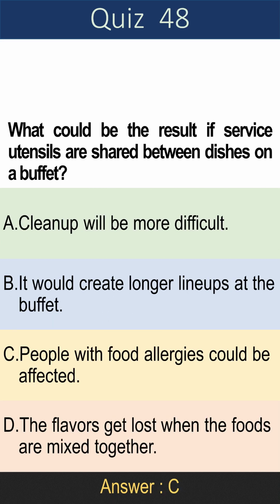Question 48. What could be the result if service utensils are shared between dishes on a buffet? A. Cleanup will be more difficult. B. It would create longer lineups at the buffet. C. People with food allergies could be affected. D. The flavors get lost when the foods are mixed together. Answer is C. People with food allergies could be affected.